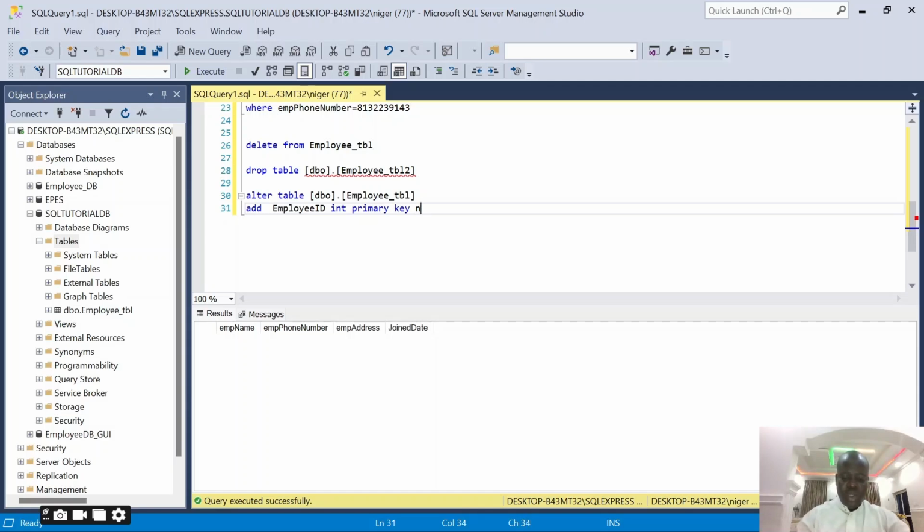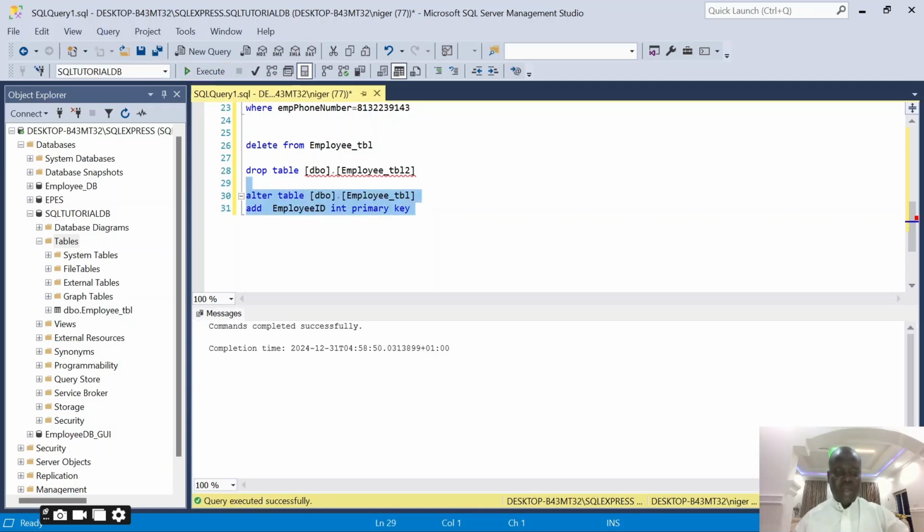And I don't want it to contain empty values, so not null. If I use not null, I'm going to have an issue because the table is created already. This is a column that should have been added from the beginning. The execution is completed. Okay, it's successfully completed. So we have it.